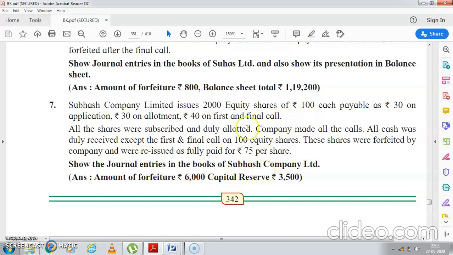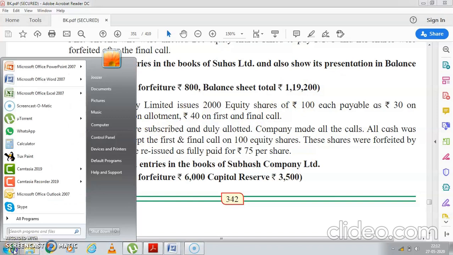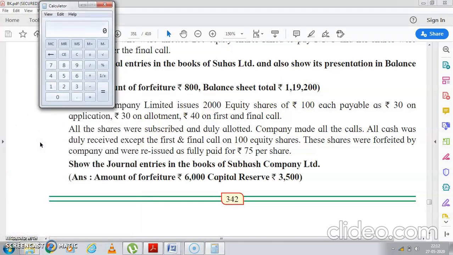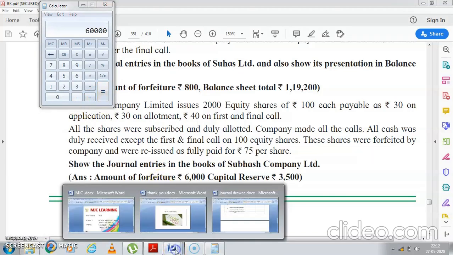Now see, I think the first entry is very simple. Everybody knows it. The first entry is for the application. You have applied and you will have received the application money. So how are you going to calculate? 2000 shares at the rate of rupees 30 is the application money. So it is 60,000. Am I correct? 60,000. So what will be your first journal entry?